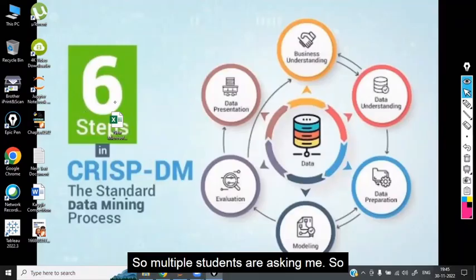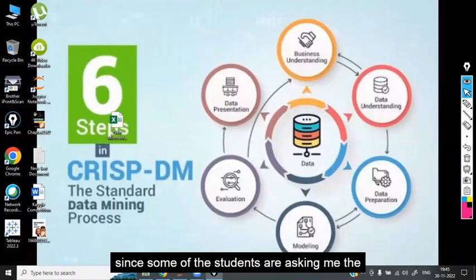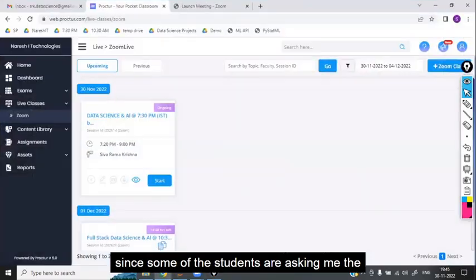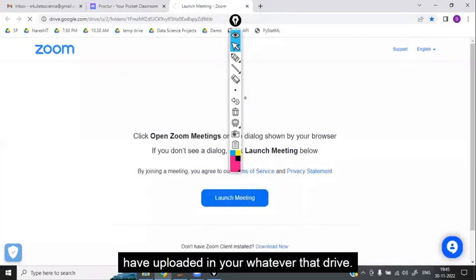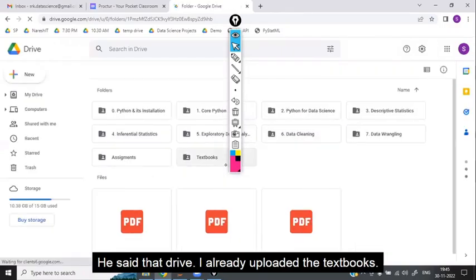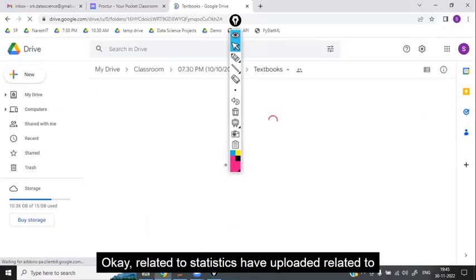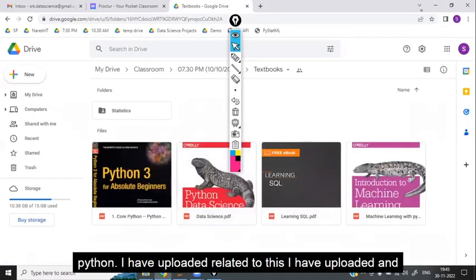Multiple students are asking me, sir, can you suggest a book for Python and statistics and everything, which will be very easy? Since some of the students are asking me the same question multiple times, I have uploaded the textbooks in your drive. Related to statistics, I have uploaded. Related to Python, I have uploaded.